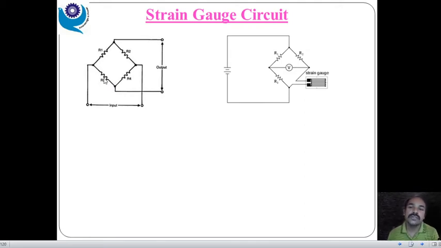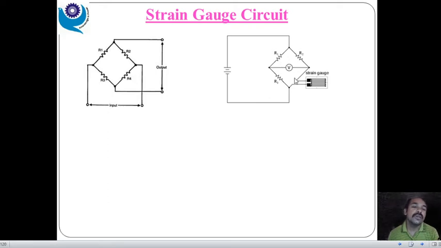The equation is simply R1 multiplied by R4 equals R2 multiplied by R3. When all resistances are the same, the output voltage is 0, because LHS equals RHS. That's why on one arm we can connect one strain gauge as a sensor. It is not compulsory to connect it in one place, we can connect it anywhere, no issues at all.